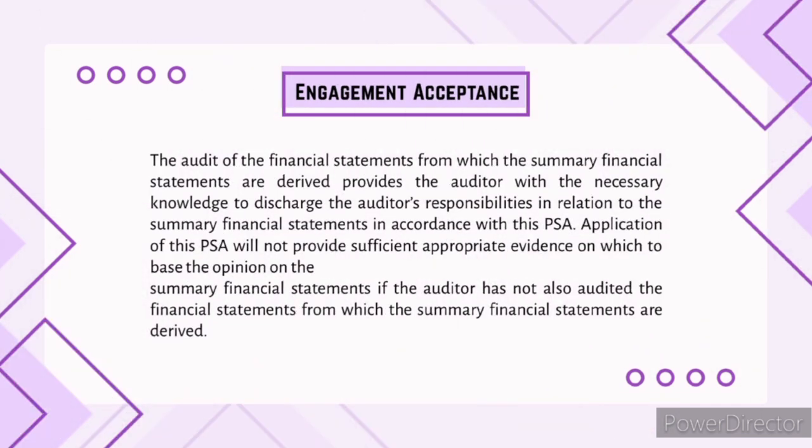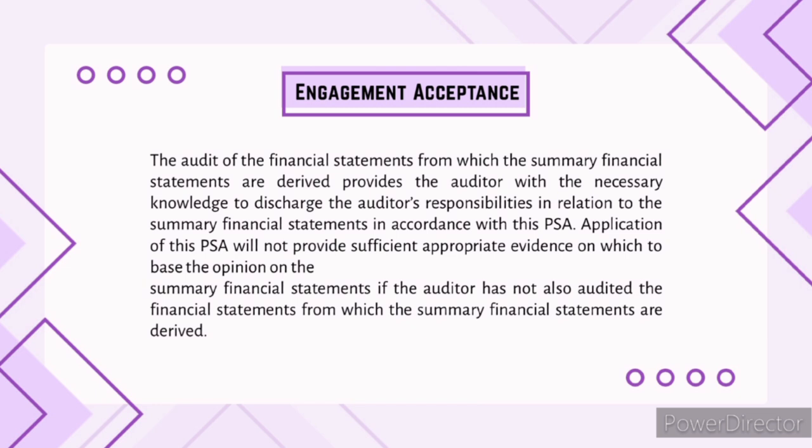So, engagement acceptance. The auditor must have audited the financial statements from which the summary financial statements are derived, with the necessary knowledge to discharge the auditor's responsibilities in relation to summary financial statements. Application of this PSA would not provide sufficient appropriate evidence on which to base an opinion on the summary financial statements if the auditor has not also audited the financial statements from which the summary financial statements are derived.